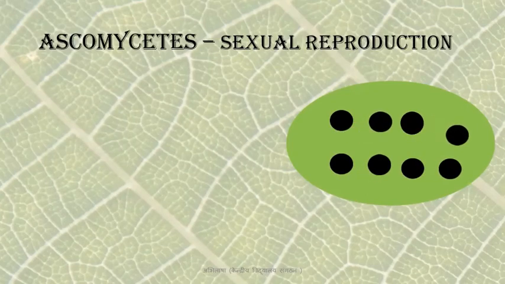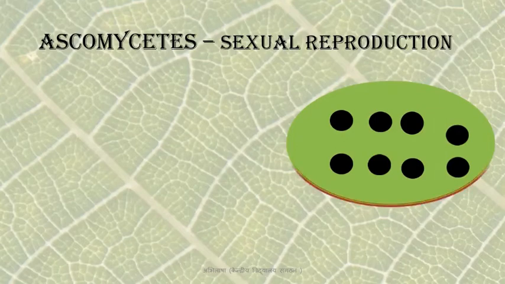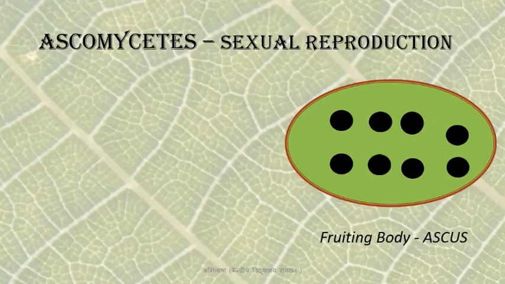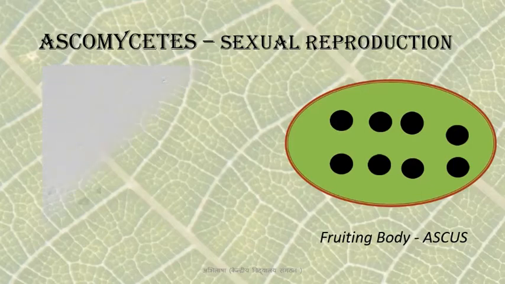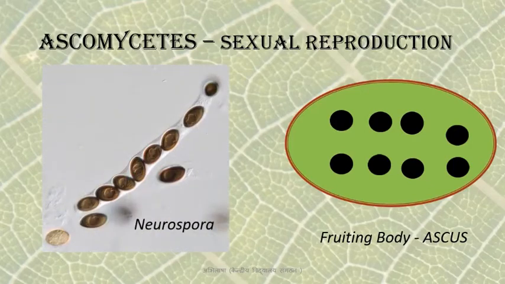The cell of the zygote will itself form the ascus or the fruiting body. You can see that the ascospores are formed endogenously. Sometimes these ascospores are neatly aligned in the order of their formation, as in Neurospora, the pink mold. There they are used for research in genetics and study of biochemical processes involved in cell division.